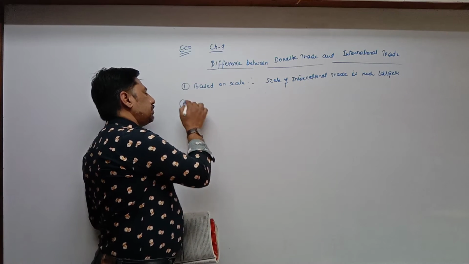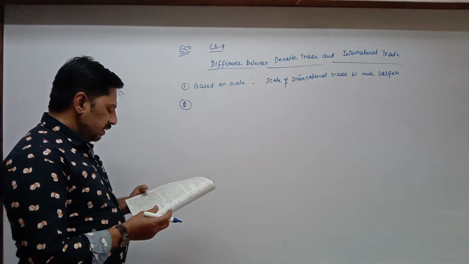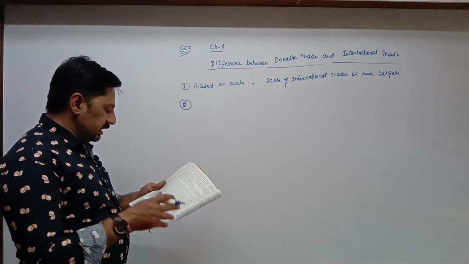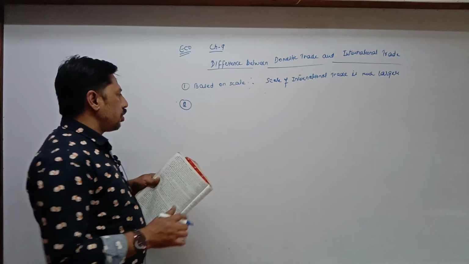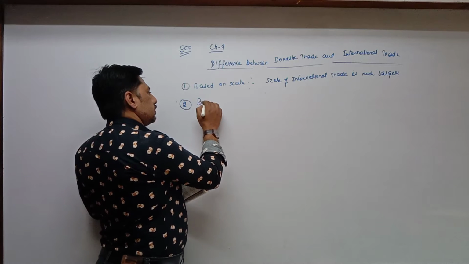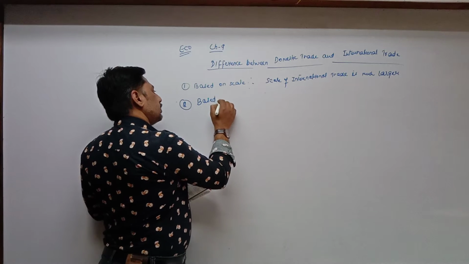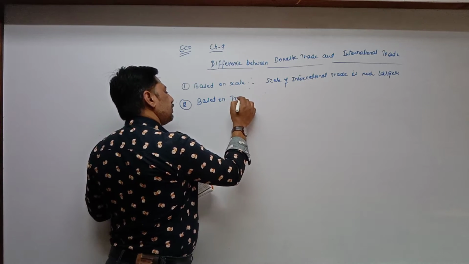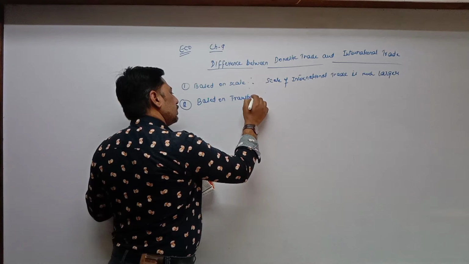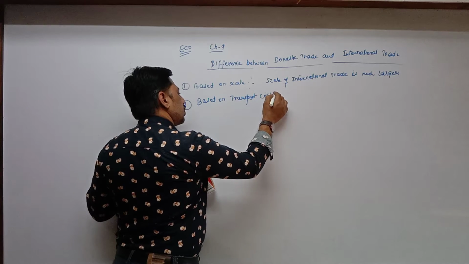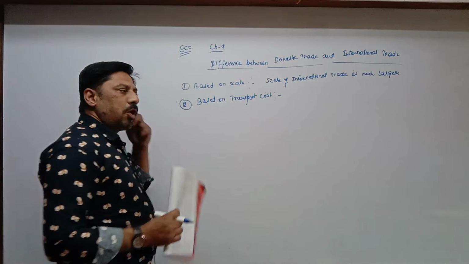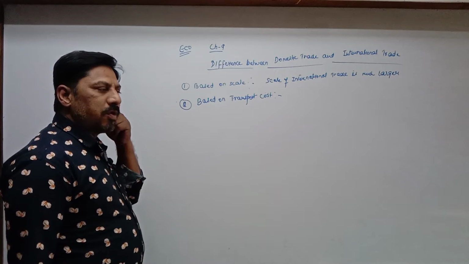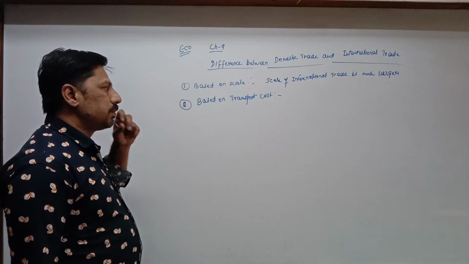Second point, first of all we try to take easy points. Based on transport cost. This topic you have already done in 11th standard also.